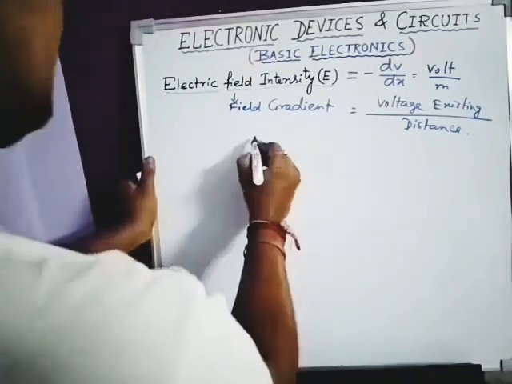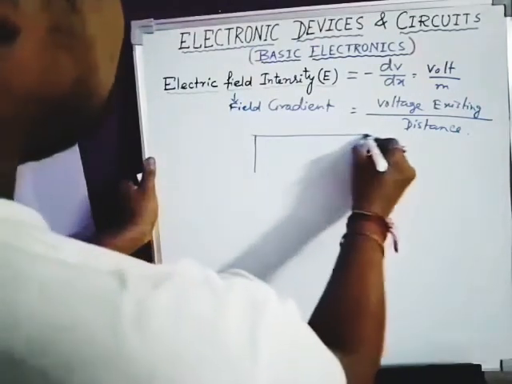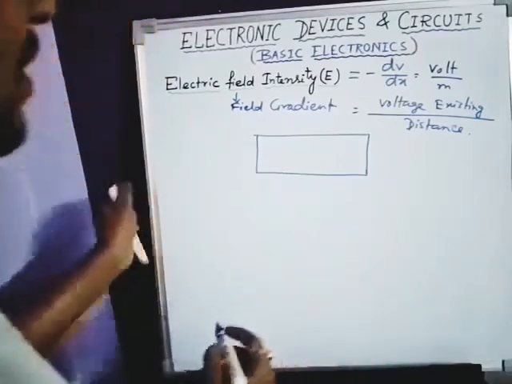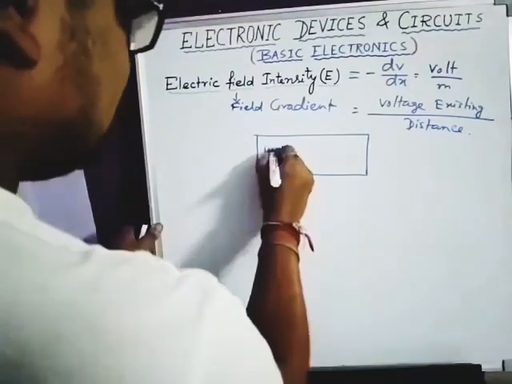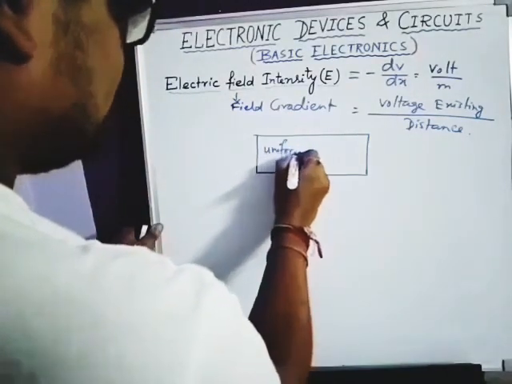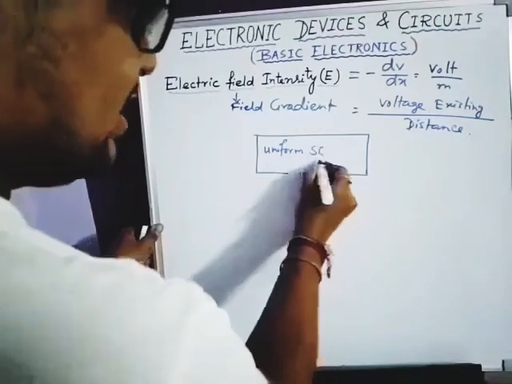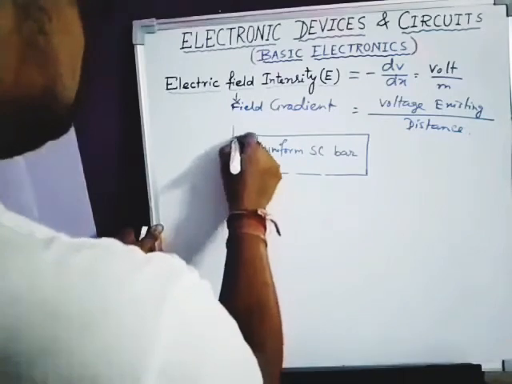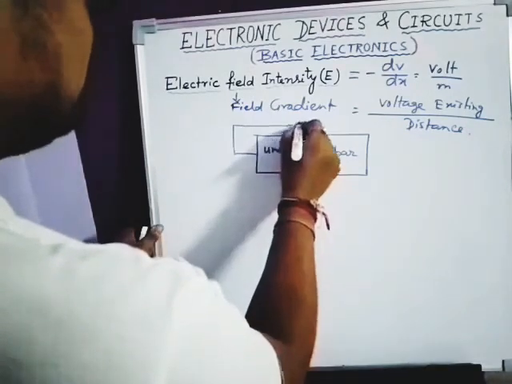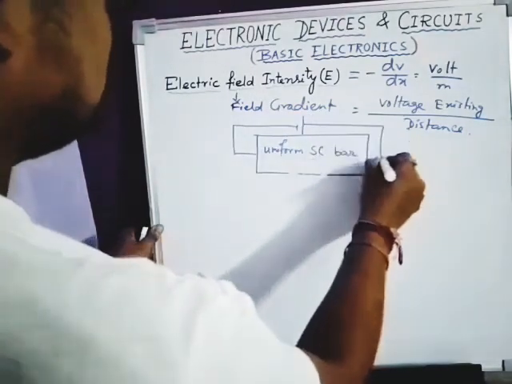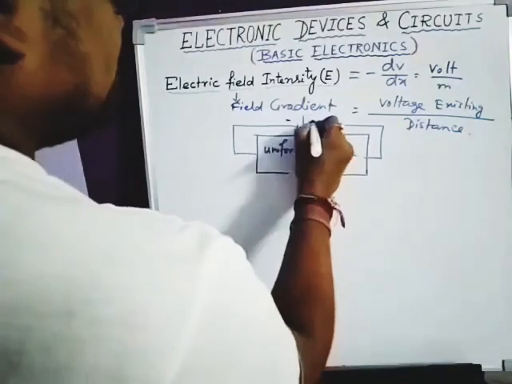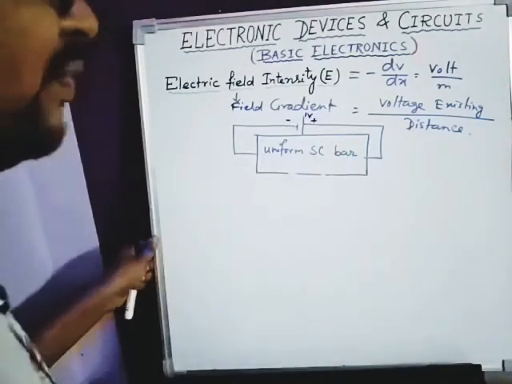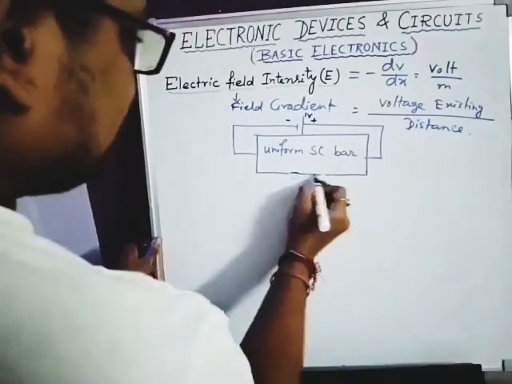Now let us consider a uniform semiconductor bar. I am writing here uniform semiconductor, SC bar, which is connected with a potential difference of 1 volt. Now I am marking the different positions.